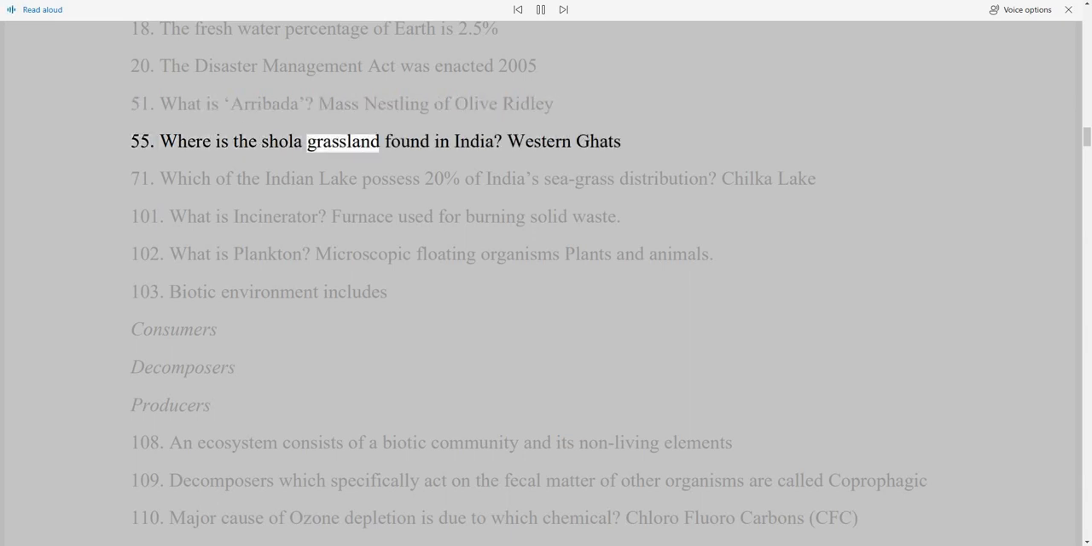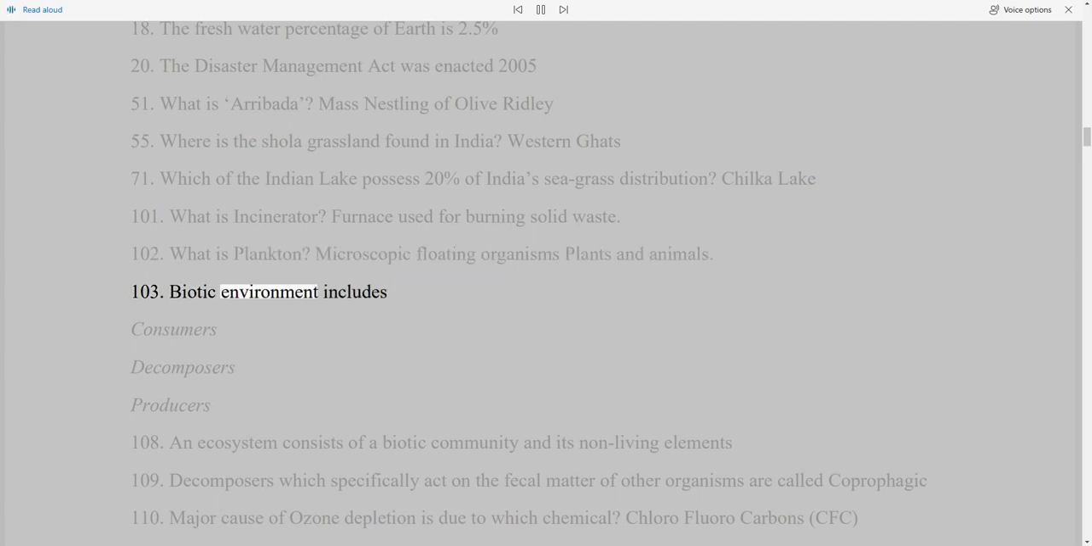Where is the shola grassland found in India? Western Ghats. 71. Which of the Indian lake possess 20% of India's seagrass distribution? Chilka Lake. 101. What is incinerator? Furnace used for burning solid waste. 102. What is plankton? Microscopic floating organisms, plants and animals.